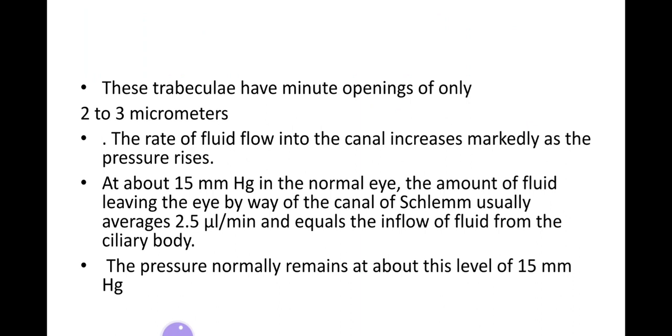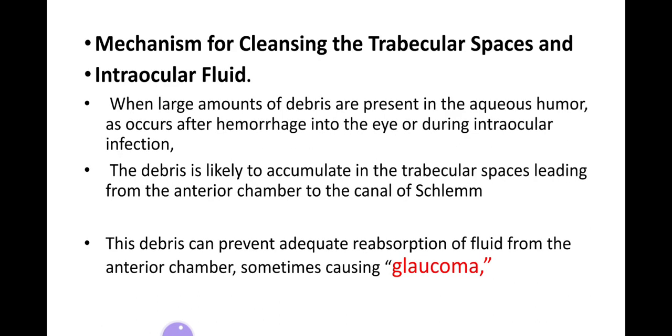The amount of fluid leaving the eye by the canal of Schlemm usually averages about 2.5 microliters per minute, equal to the inflow of fluid from the ciliary body. When the outflow and inflow are equal, there will be normal pressure in the eye. So it will remain constant at the level of 15 millimeters of mercury, as I have already told. So the trabecular spaces play an important role in the movement of the aqueous humor between the chambers.